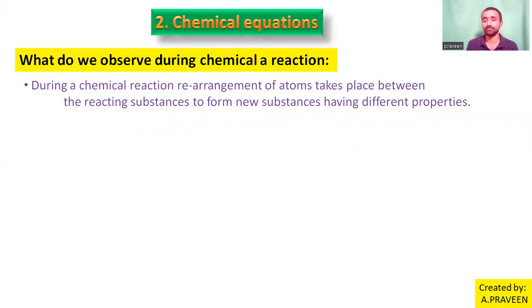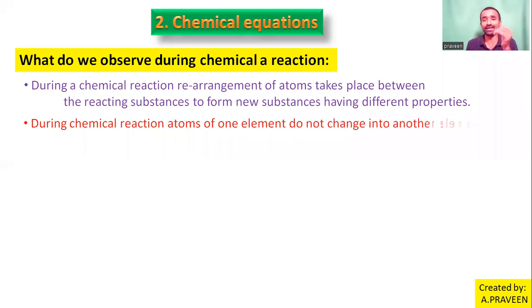One, we observed that thing. Then in any chemical reaction, are any new atoms produced or is the atoms' combination changed? Only the atoms' combination is changed. No new atoms are produced. So during a chemical reaction, atoms of one element do not change into another element, only their combination changes. Any chemical reaction does not produce new elements, remember.